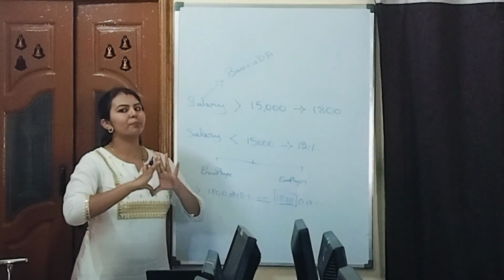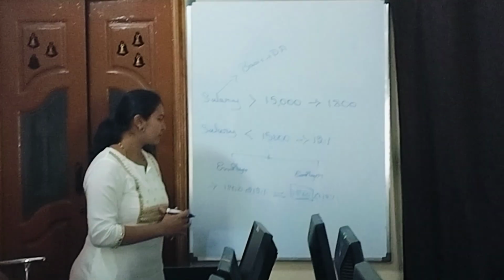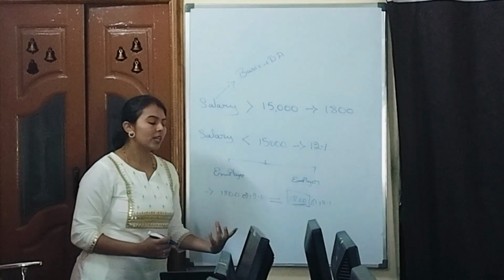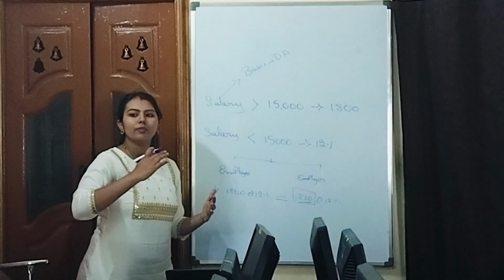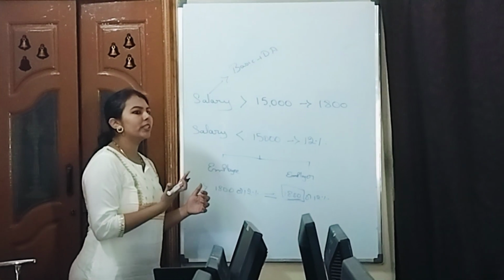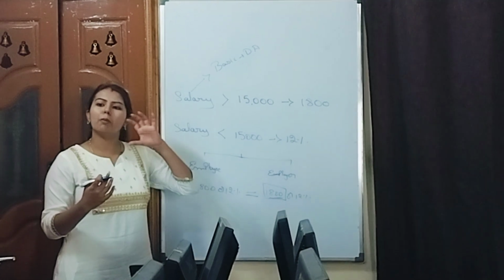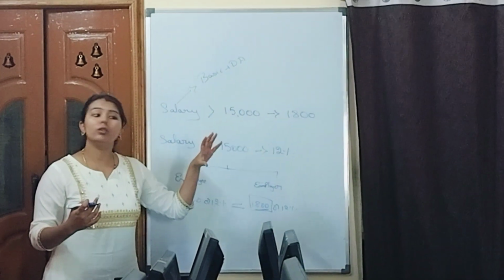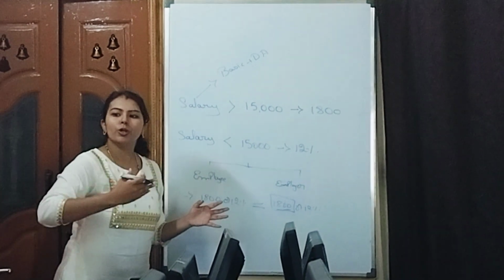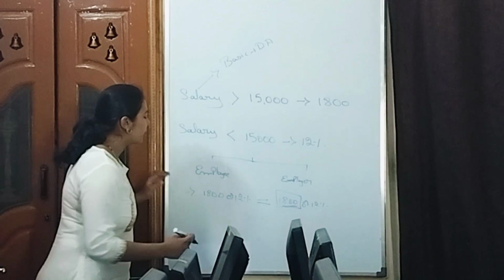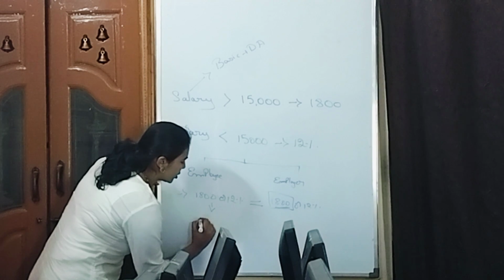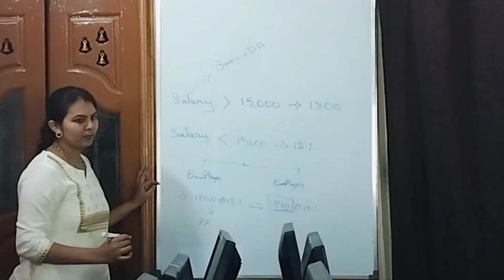So this is how the PF will be applicable. Now 1,800 and 1,800 will be shared equally. So this amount also will be divided into some other schemes. According to us, if 1,800 is deducted as PF, we think the complete amount will go to the PF account. No. There are some more subdivisions, and it will be transferred to those schemes also. Okay, so coming to the employee, the complete contribution will go to PF only.